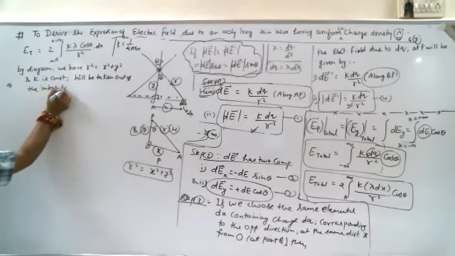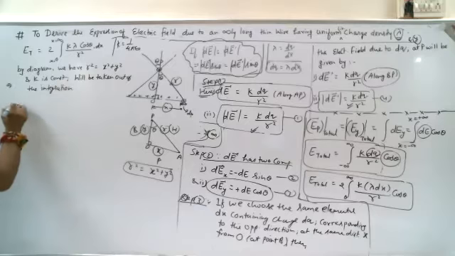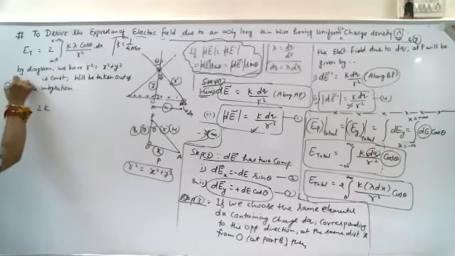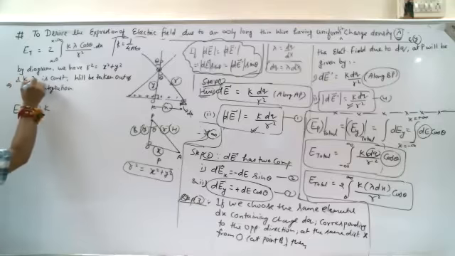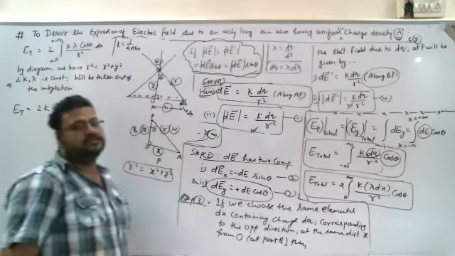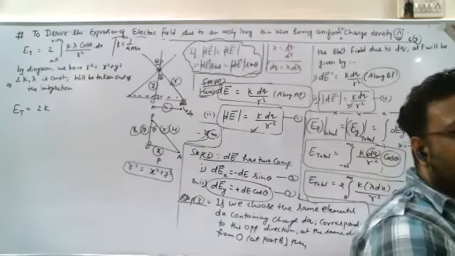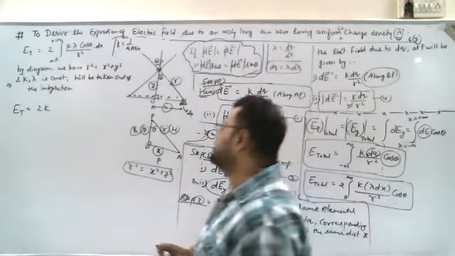So what do we have now? We'll be having E total is equal to 2k, and both k and lambda are constant. K is also constant and lambda is also uniform. Uniform means a constant thing. So since both are constant, whatever constant things are there, we always take outside the integration.